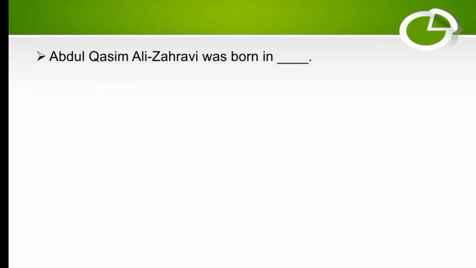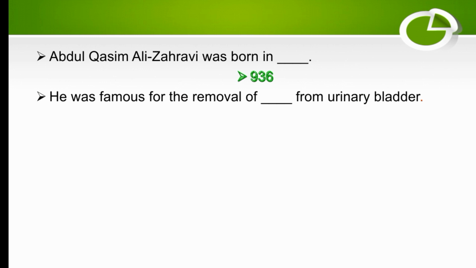Abul Qasim al-Zahrawi. He was born in dash. He was born in 936. He was famous for the removal of dash from the urinary bladder. So he was famous for the removal of stone from the urinary bladder. He died in dash. He died in 1004.